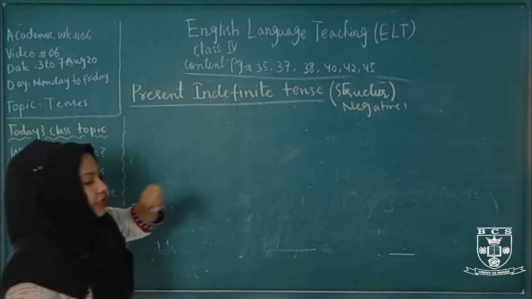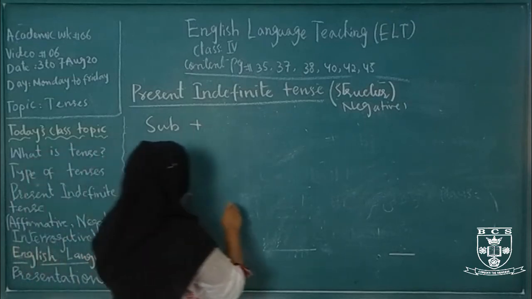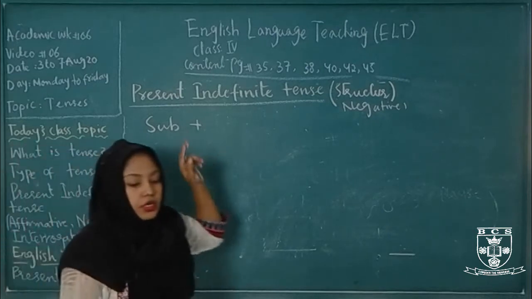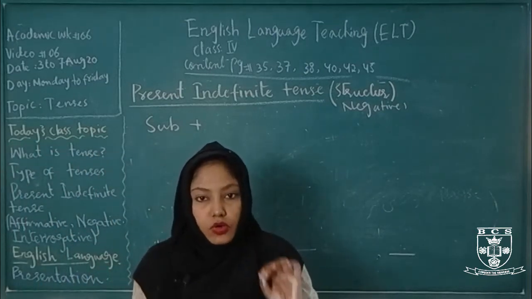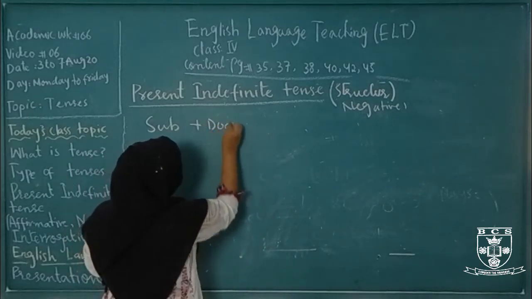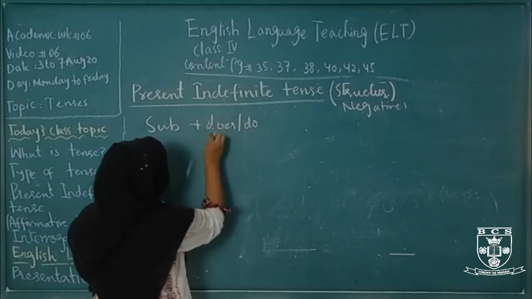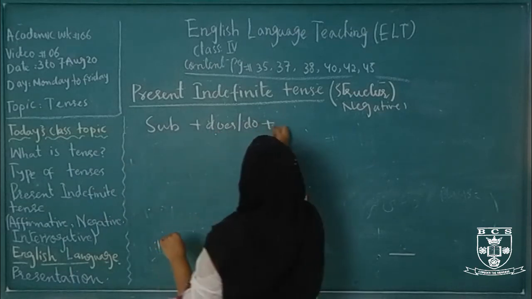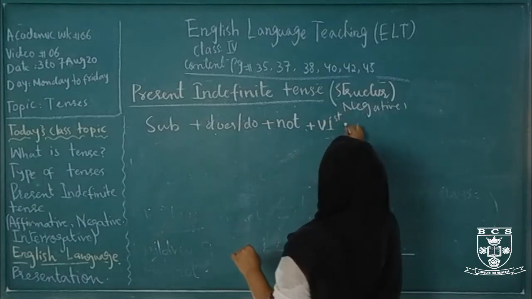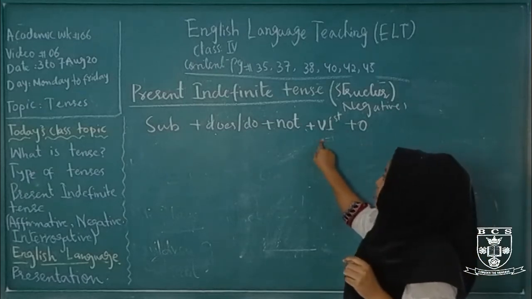Present indefinite negative sentence structure. Subject plus, in present indefinite negative sentences we use the helping verb do or does. After the subject we use the helping verb does or do according to the subject. Then we add not, then verb की first form plus object. This is the structure, and in this structure we form a sentence of present indefinite negative.